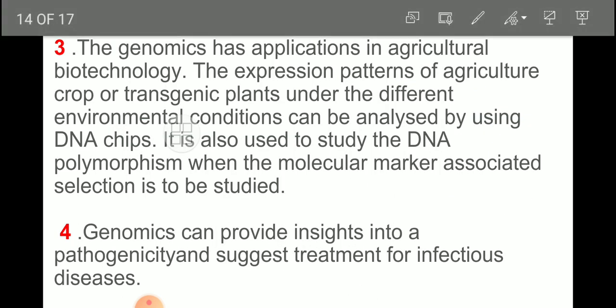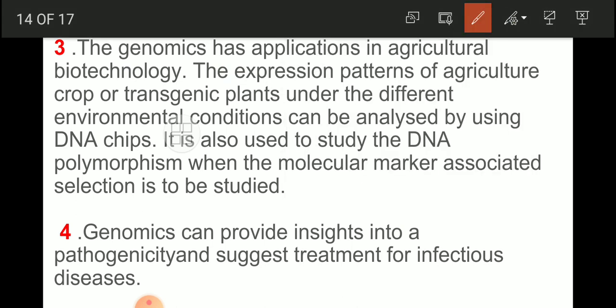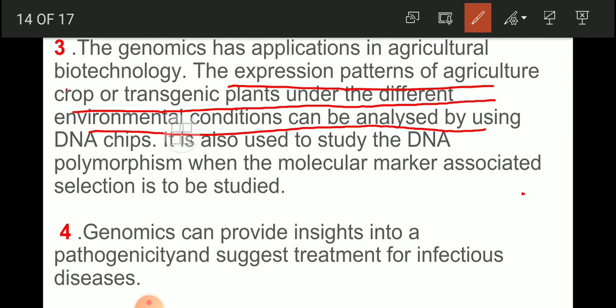Another thing is that genomics has application in agriculture biotechnology. Expression patterns of agriculture crops or transgenic plants under different environmental conditions can be analyzed by using DNA chips. Suppose we have developed a transgenic plant, the plant containing a foreign gene having a desired characteristic. The expression of that gene can be understood under different environmental conditions by using DNA chip technology.